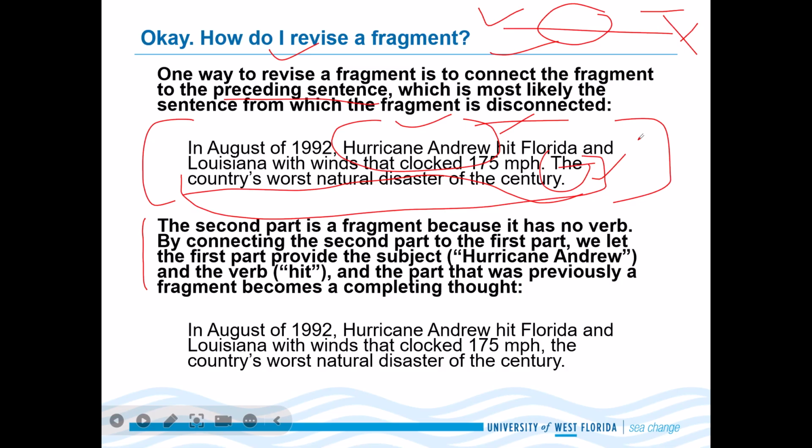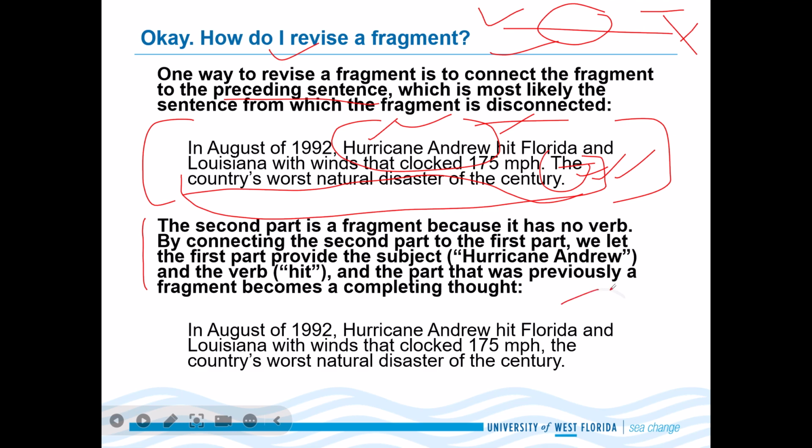You can't because there isn't one. By connecting the second part to the first part, we let the first part provide the subject, Hurricane Andrew, and the verb hit. So we already have a verb, hit. So why don't we take this part and connect it with the previous sentence, because we already have a subject and a verb in the previous sentence, and this will suffice and the fragment will be fixed.